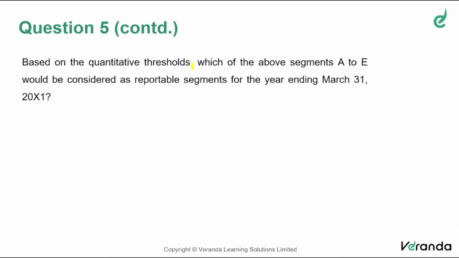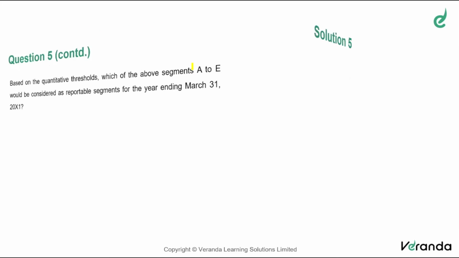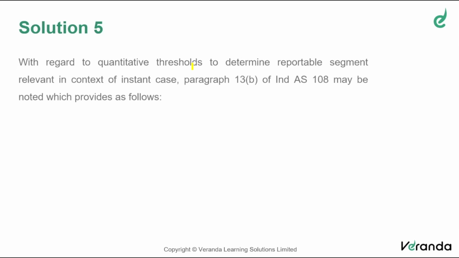So that is how the standard asks us to determine the reportable segment. Based on this, we are going to do some calculations and present the answer. Now, how to determine the reportable segment? It's given in Ind AS 108 in this manner.